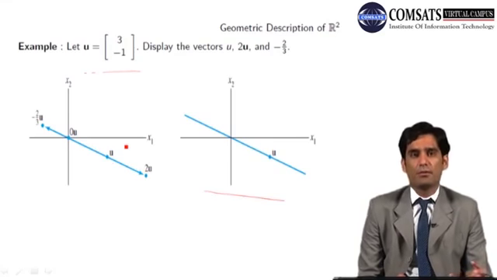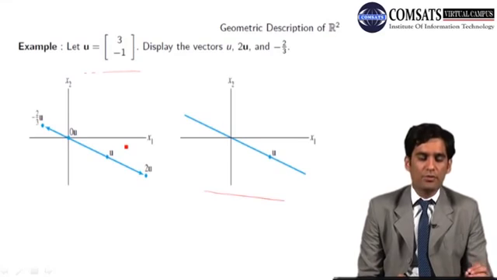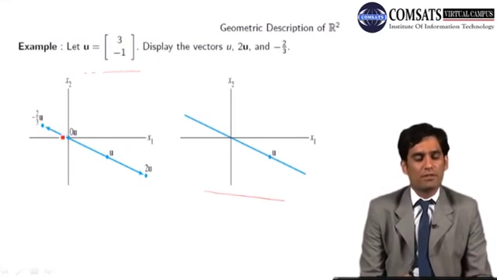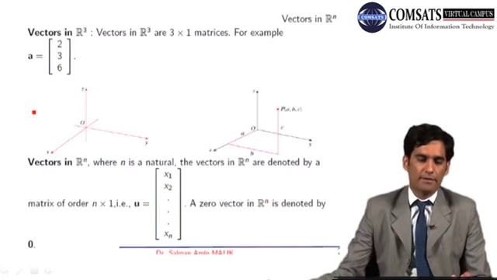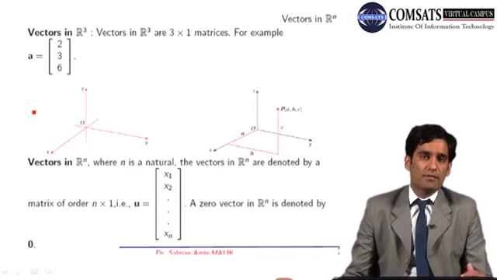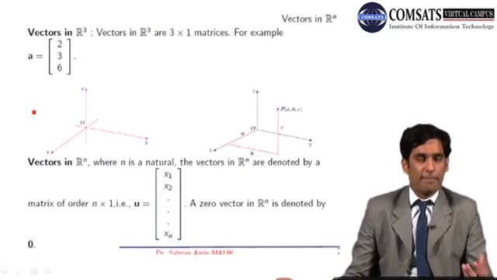And minus 2 by 3u is where we have reversed the direction, and there is an effect on the magnitude, which is decreased by 2 by 3 units. Now let's generalize the concept to R3.